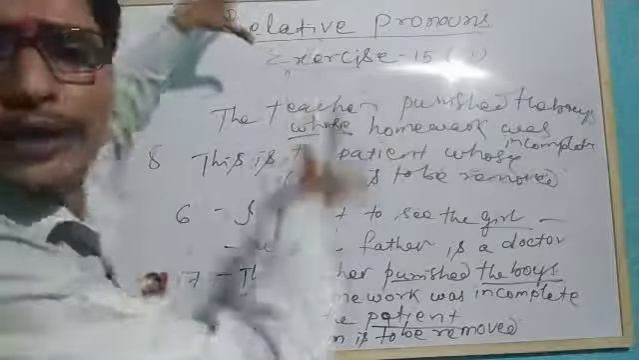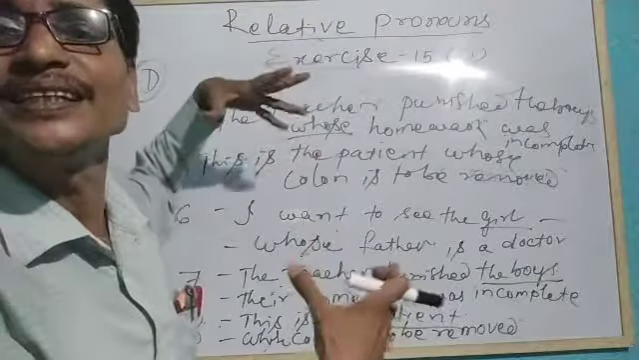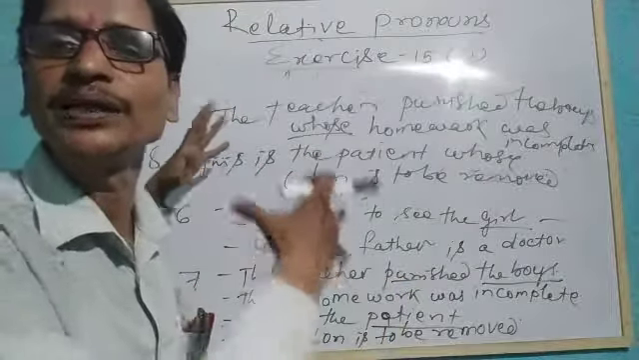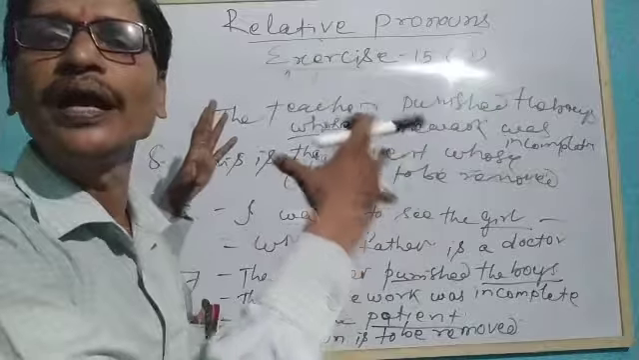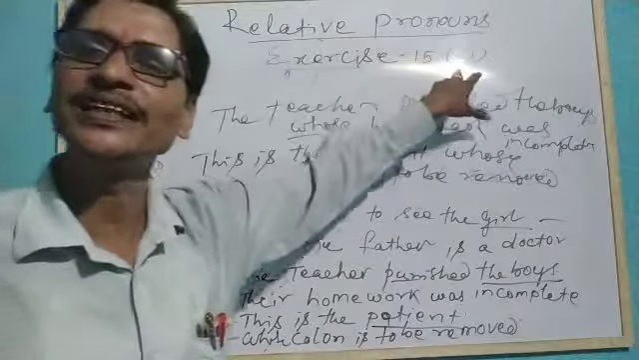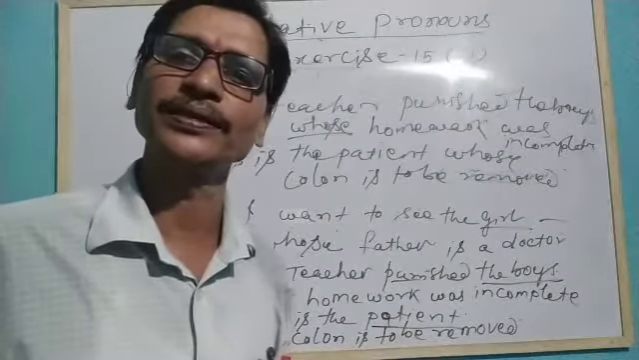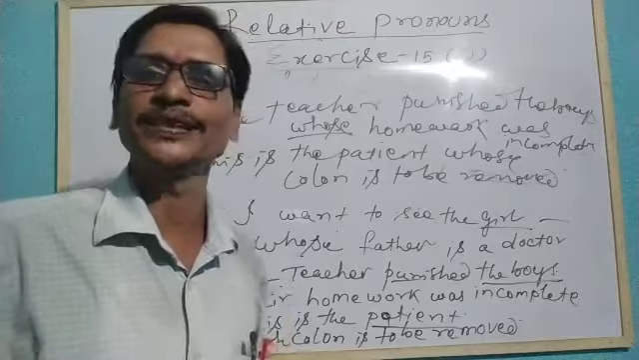And we have also understood how we combine the sentences using that and which as objects, and whose and of which as possessives, in the exercise 15C and D group. And next class we will discuss more things. Till then, only this much.